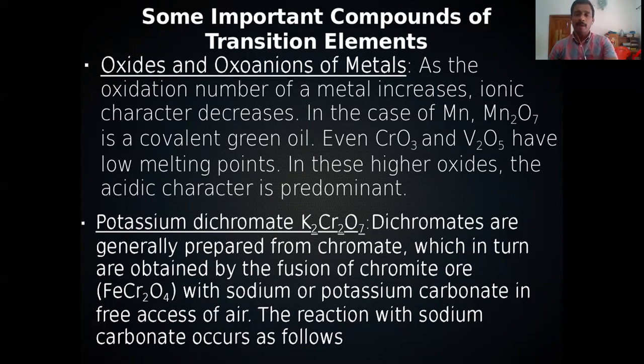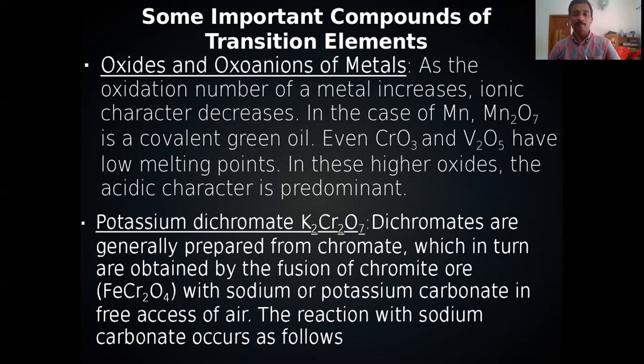All of you know, in the case of manganese, Mn2O7, in which manganese is in its highest oxidation state, Mn plus 7. Mn2O7 is a covalent green oil, means liquid. So it has low melting point. That is one of the characteristics. What is the case of CrO3 and V2O5? In V2O5, vanadium is in plus 5 oxidation state, and in CrO3, chromium is in plus 6 oxidation state. In these two cases, the melting point is low.